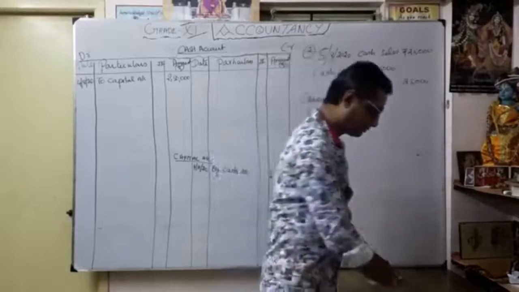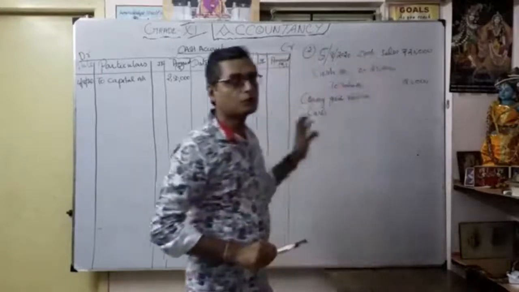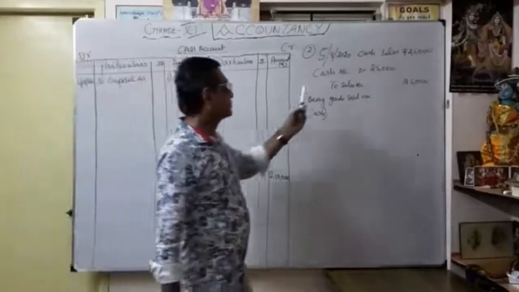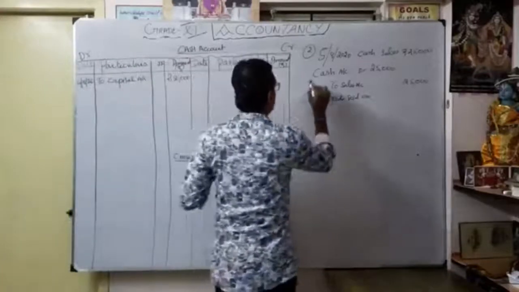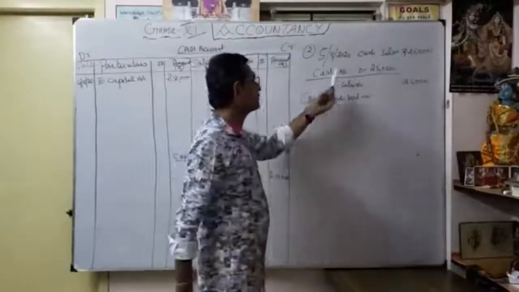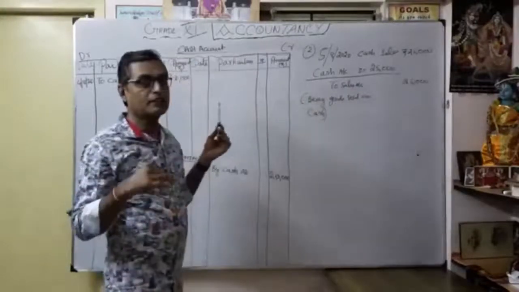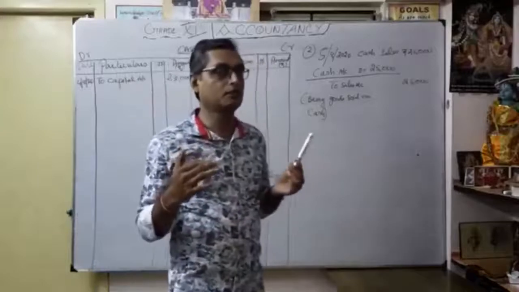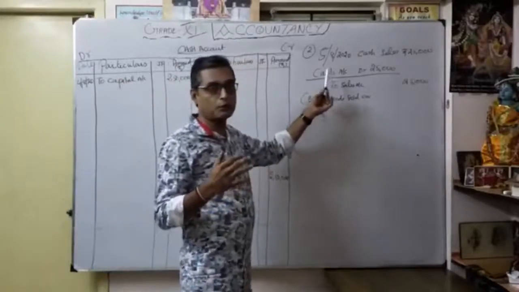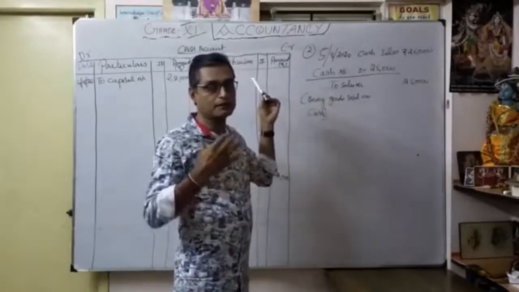So how are you going to do posting? See carefully. First, always consider this is the base part. Already cash account is open, so need not open it once again. That is very important. Once you open the name of the account, you have to use the same account only, that's why the summary will come.